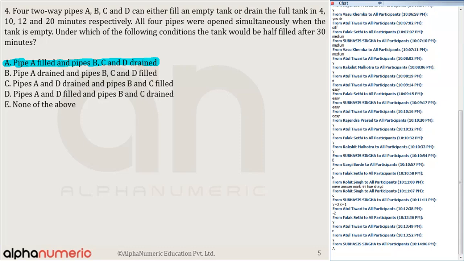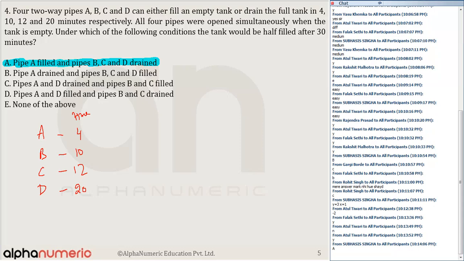Okay. Now, we can say that, again, it's an easy one. There are 4 pipes, that is pipe A, pipe B, pipe C, and pipe D. They can fill an empty tank or drain the full tank in 4 minutes, 4 minutes, 10 minutes, 12 minutes, and 20 minutes respectively. This is the time.